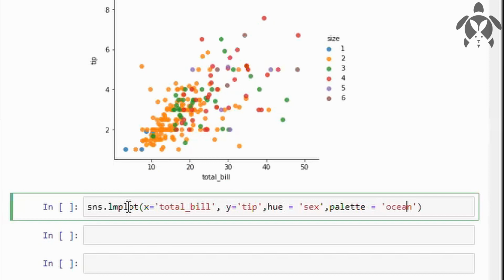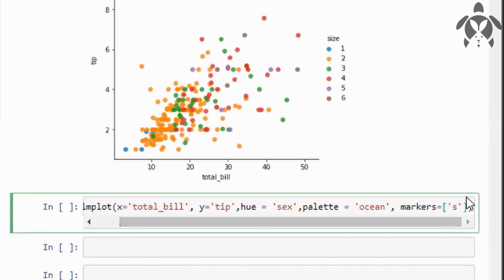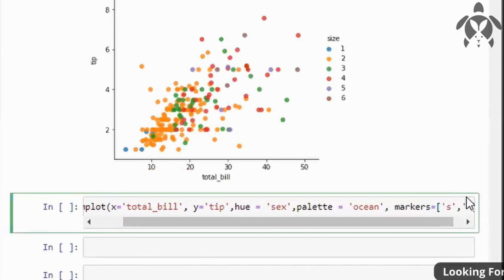Palette is used to give a type of colors. I'm taking ocean as a color option here. Ocean will give blue colors mostly, dark and light blue, and I'll use some markers here. The markers we have used before, like square or dot. So one I'll use as s for squares, and the second I'll use o for dots.